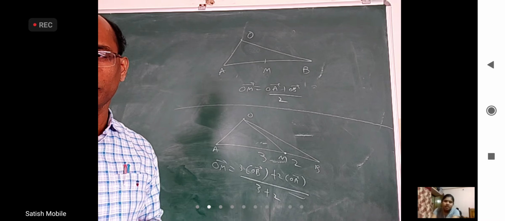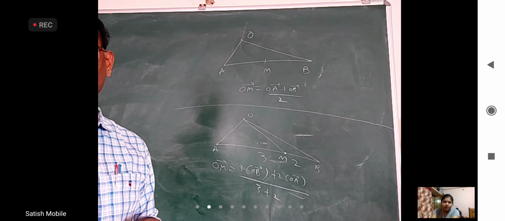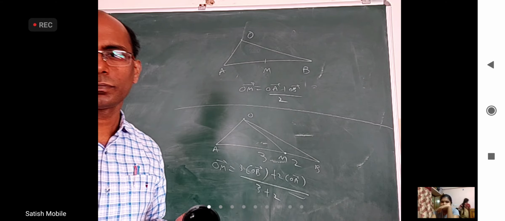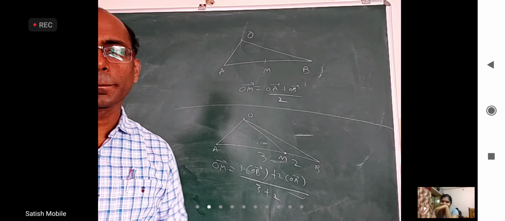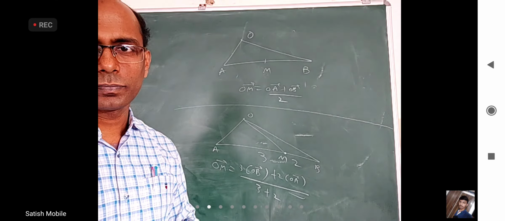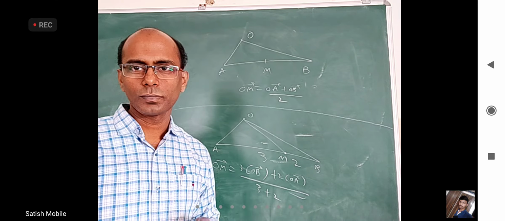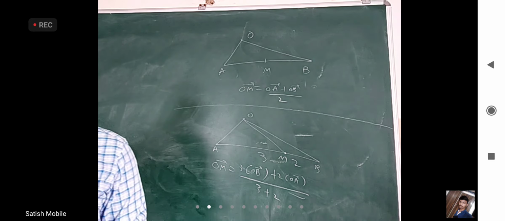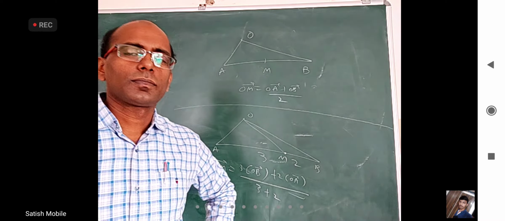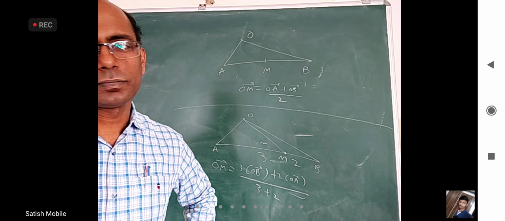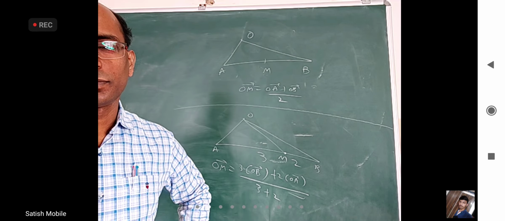From that two triangles, if we follow triangle and equate OM bar, then we won't get. No, OM bar will get. They are vectors. Sir, draw a line parallel to OB and passing through M, sir. And draw another line passing through M and parallel to OA. Then you should apply parallelogram law.